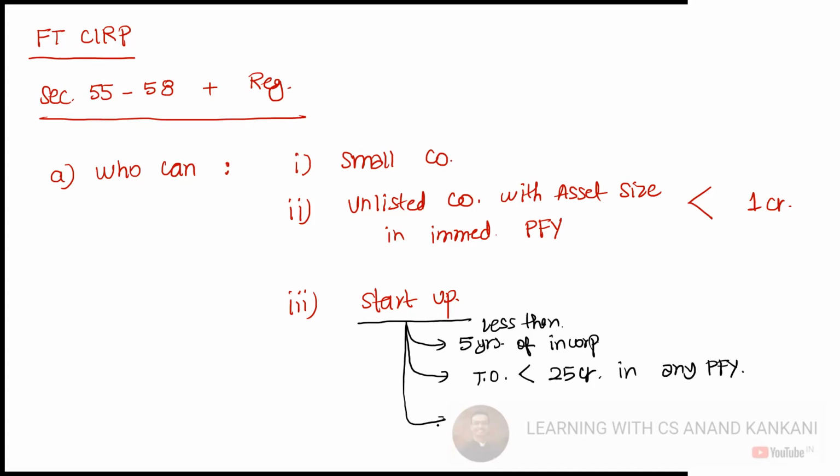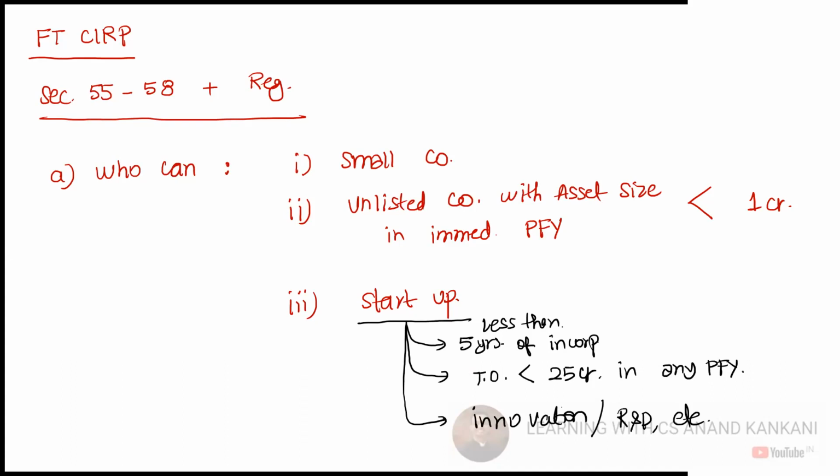Also, they are in the business of innovation or the development, research and development, etc. of products and services. So these are the corporate debtors who are eligible for fast track CIRP.